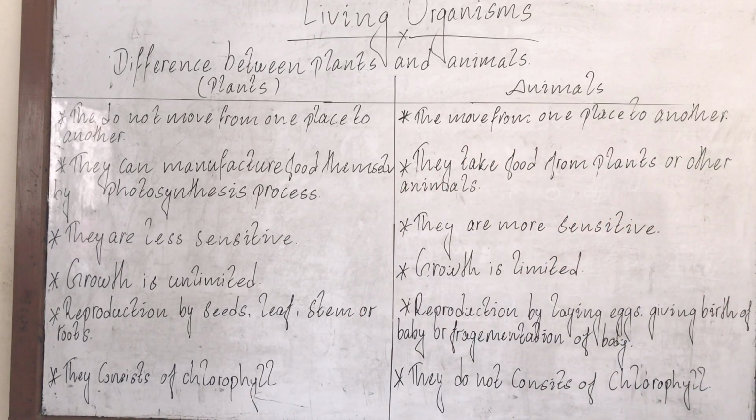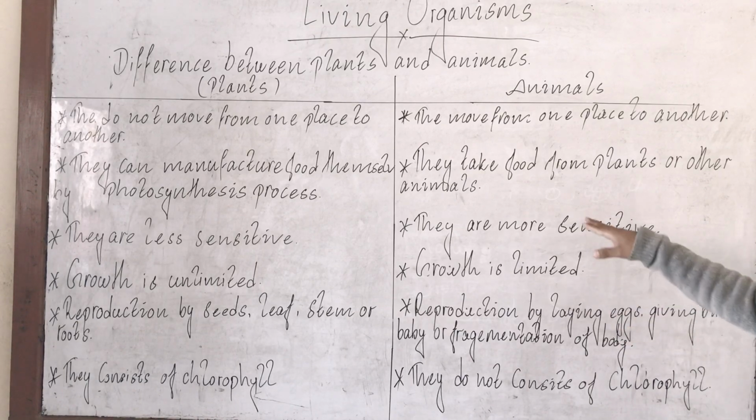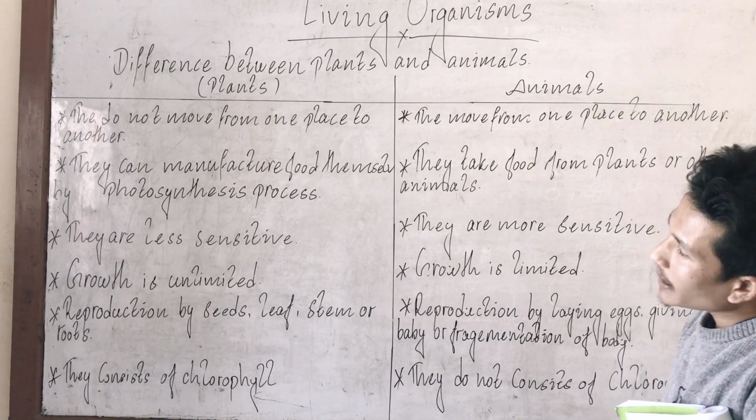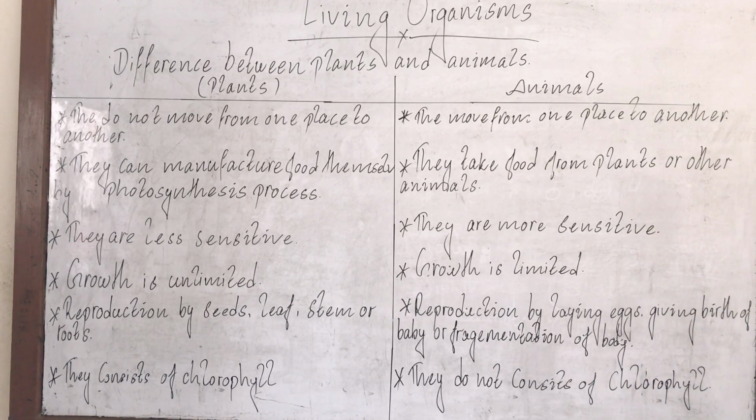They can manufacture food themselves by the photosynthesis process. Animals take food from plants or other animals. Right? So plants can manufacture their food by themselves because plants will not move from here to there. That means they need to grow, they need some energy.